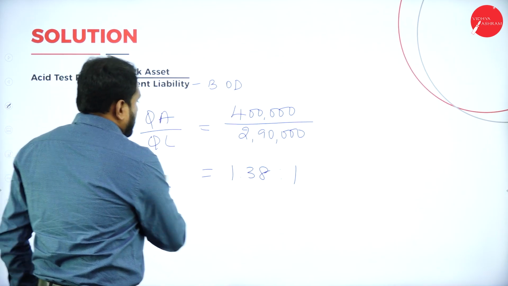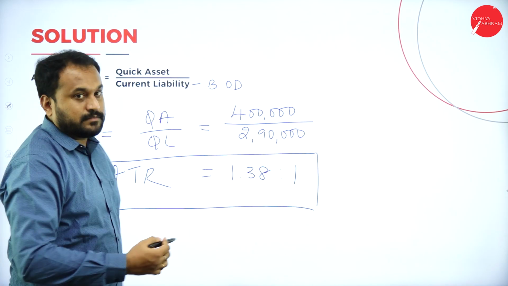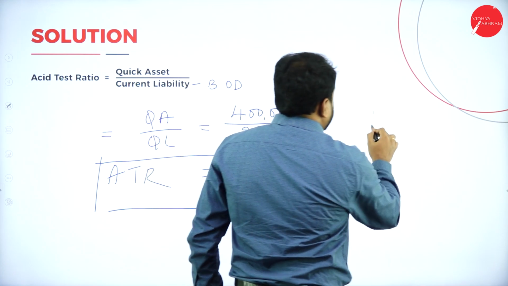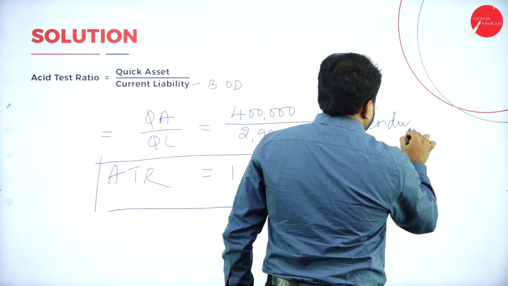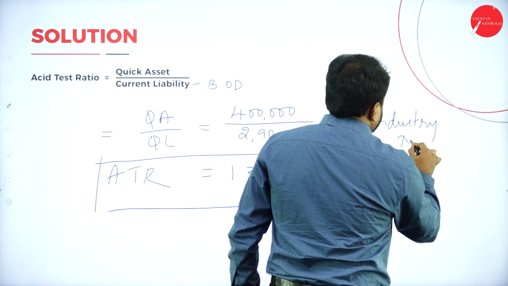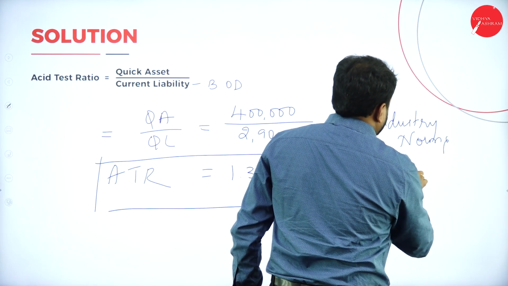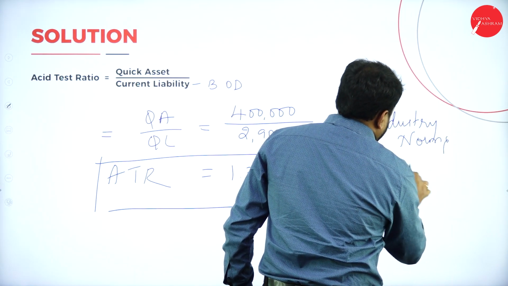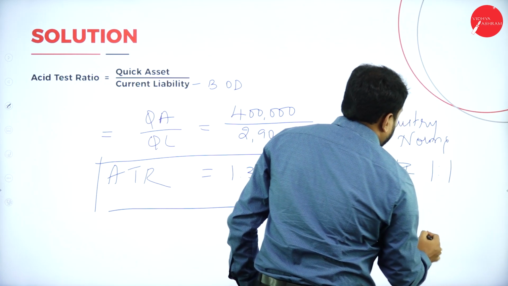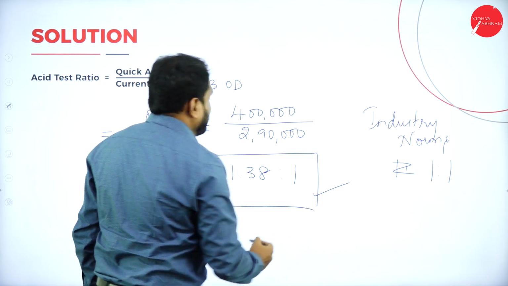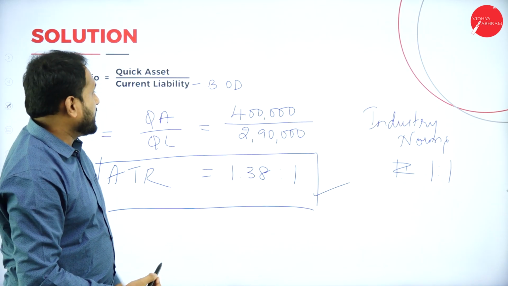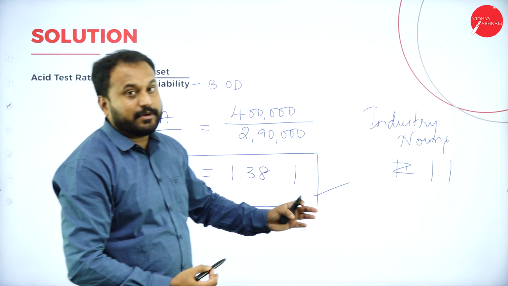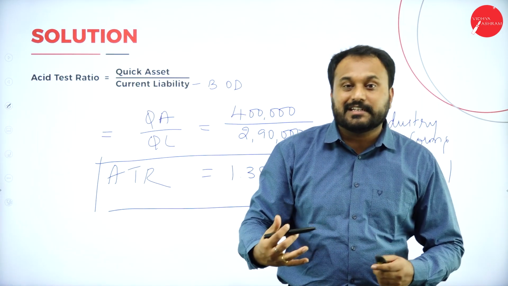That means solvency is really good. Actually, what the industry norms say is 1:1, I'll write it here, 1:1. But how much is it? 1.38:1. So it is really good. That is, the quick assets are more than your liability.